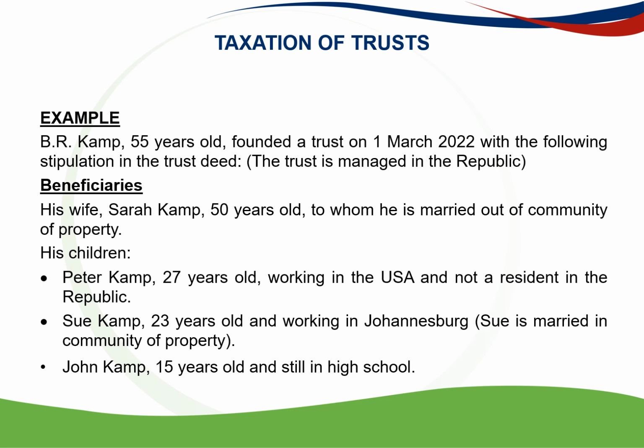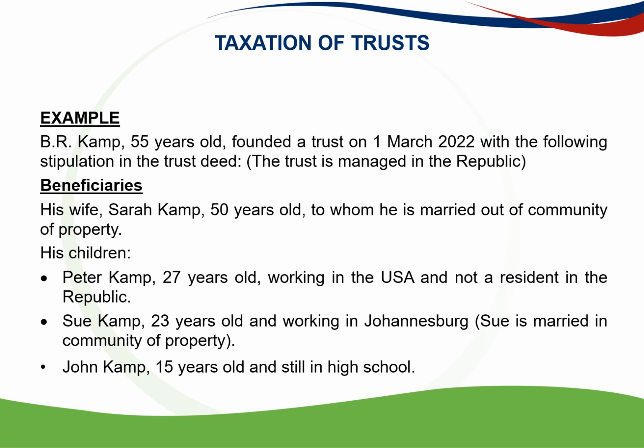Sue Camp is 23 years old and working in Johannesburg, and she's married in community of property, so whatever investment income she earns will be divided into two because of the marriage in community of property.